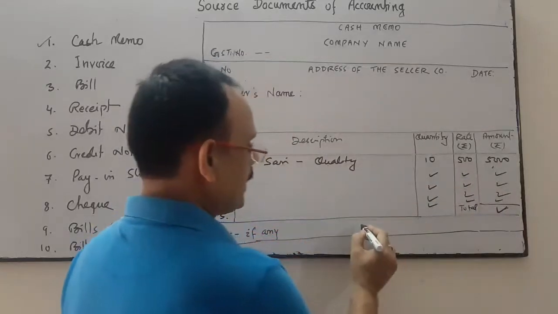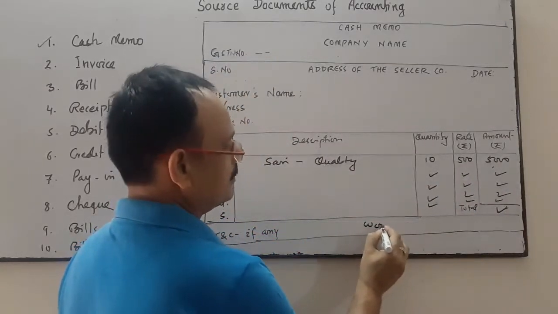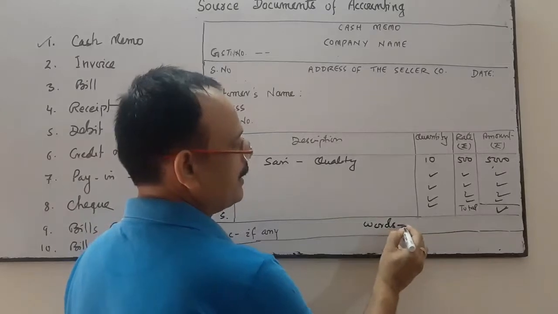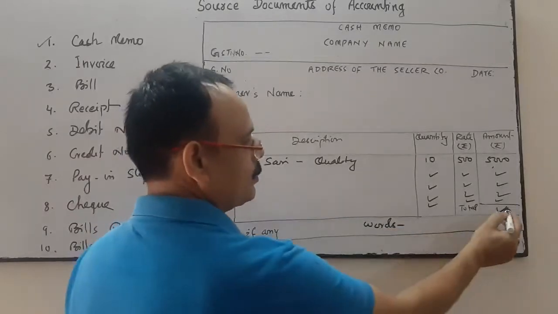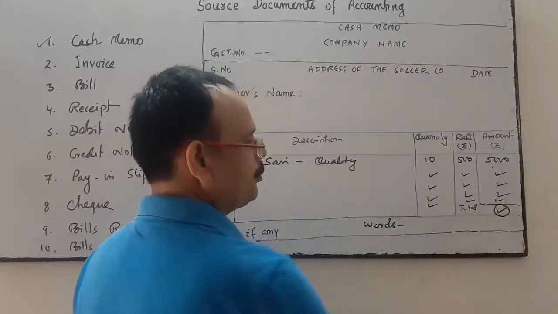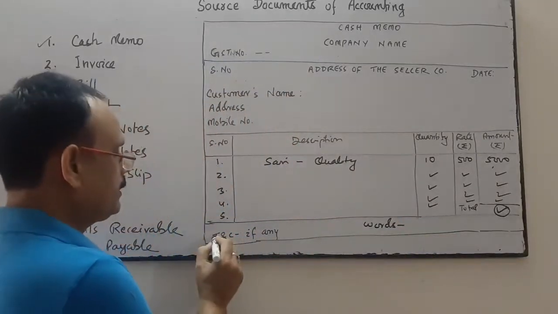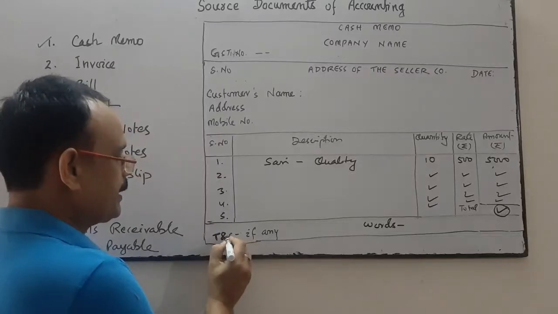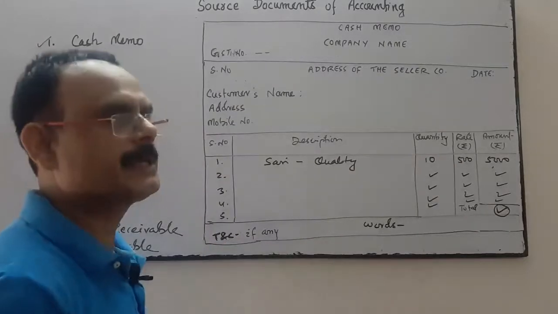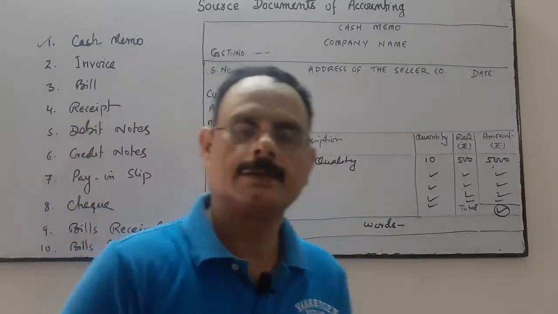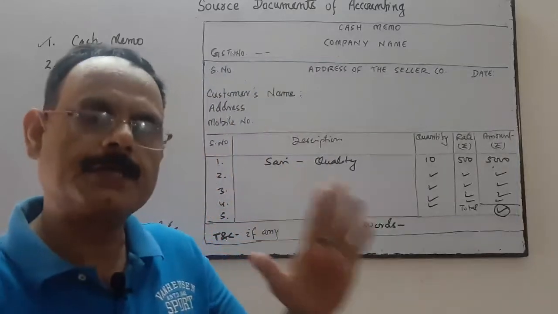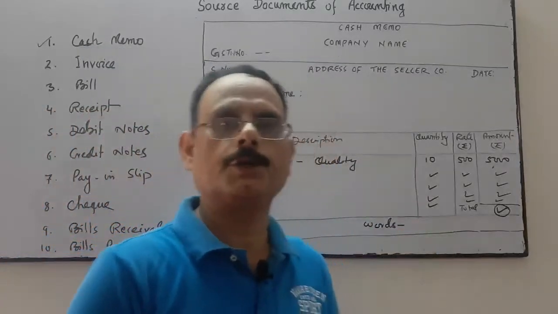Okay, and write in words as well. This total in numeric you write in words. Okay, and terms and condition apply, T and C. If any terms and condition you have given, so you have to mention that terms and condition in your cash memo.